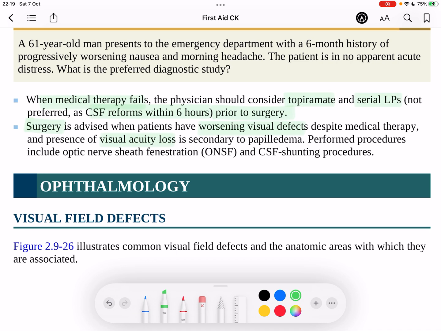These specific procedures are CSF shunting, usually ventriculoperitoneal CSF shunts, but also a very interesting procedure which involves optic nerve sheath fenestrations. That's essentially just to relieve the pressure from the optic nerve to prevent its compression and thus to prevent permanent visual defects. So this completes the other neurological disorders.